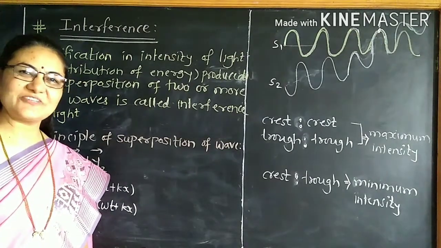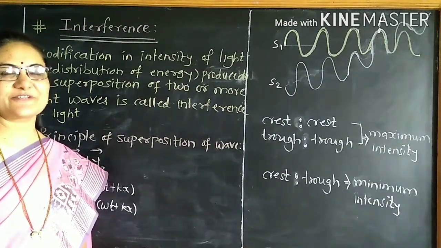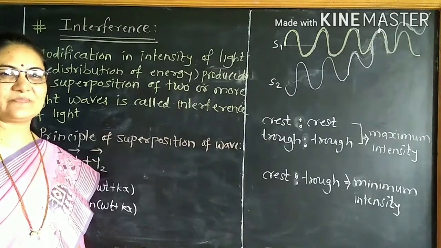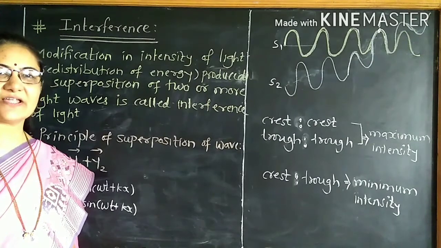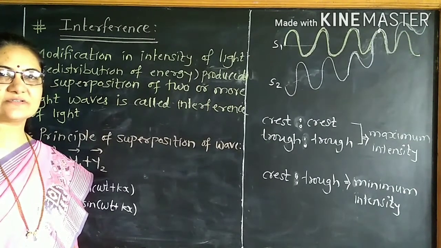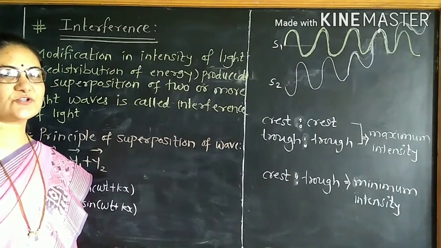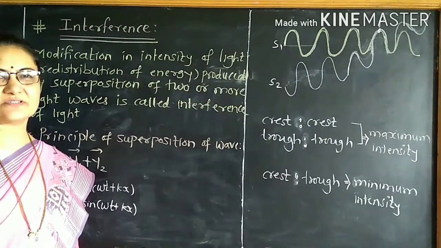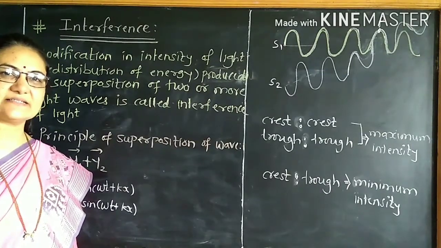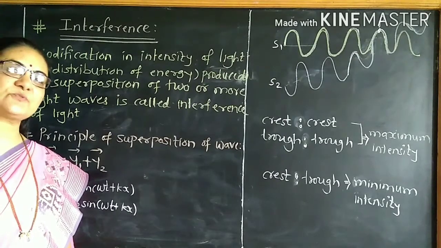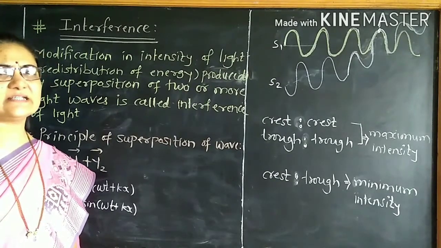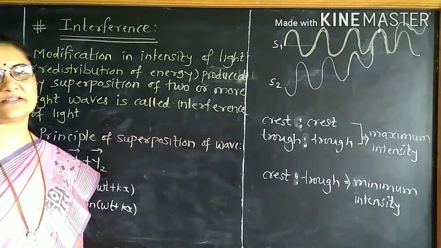Friends, let us discuss a very colorful phenomenon, that is the interference of light. It is nothing but modification in the intensity of light produced by the superposition of two or more light waves. In other words, we can say that it is the redistribution of energy produced by superposition of two or more light waves. It is nothing but interference of light.